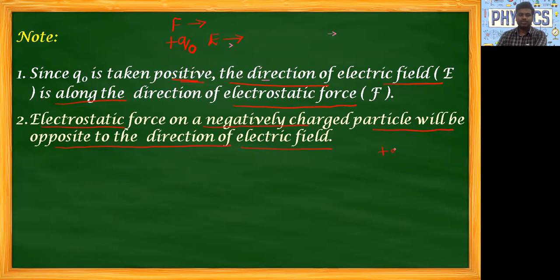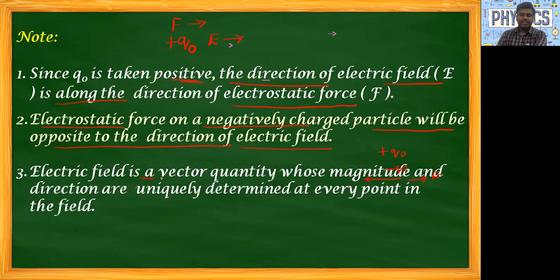If it is plus Q naught, and if you take a negative charge in the place of plus, what will you get? The force of attraction, and the electric field will be in this direction. So in the two cases the directions will be opposite. Next, electric field is a vector quantity. It has both magnitude and direction, and its magnitude and direction are uniquely determined at every point in a field. That's why electric field is a vector quantity.